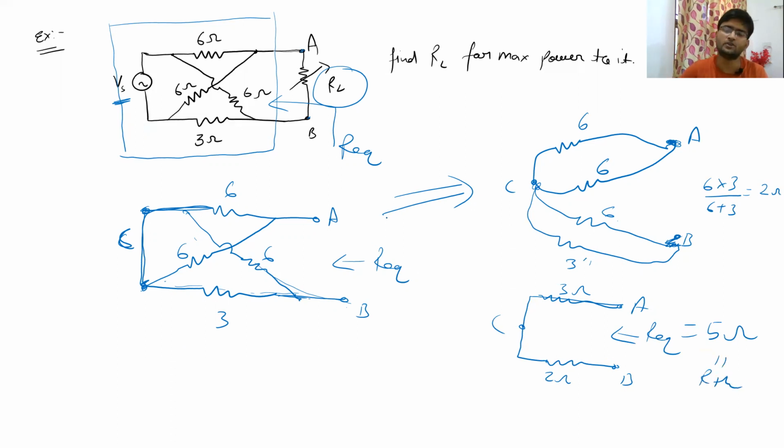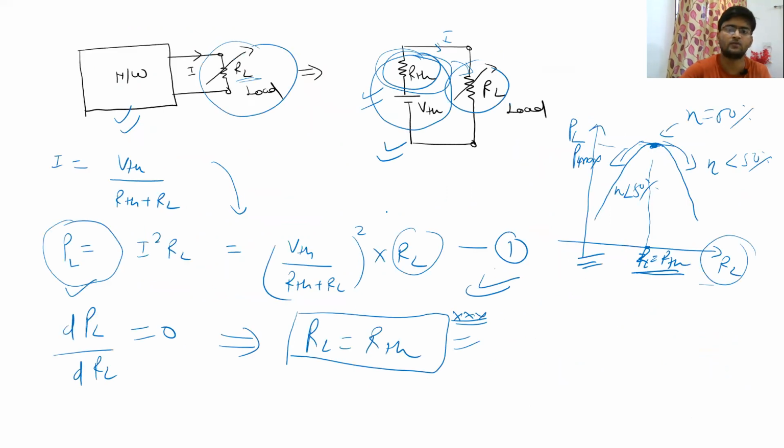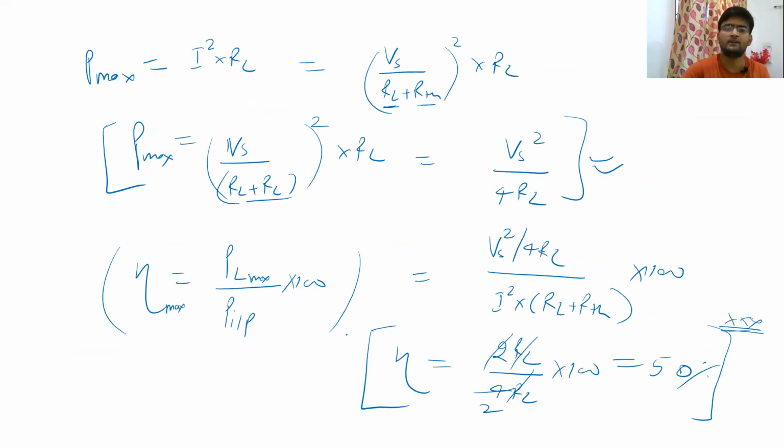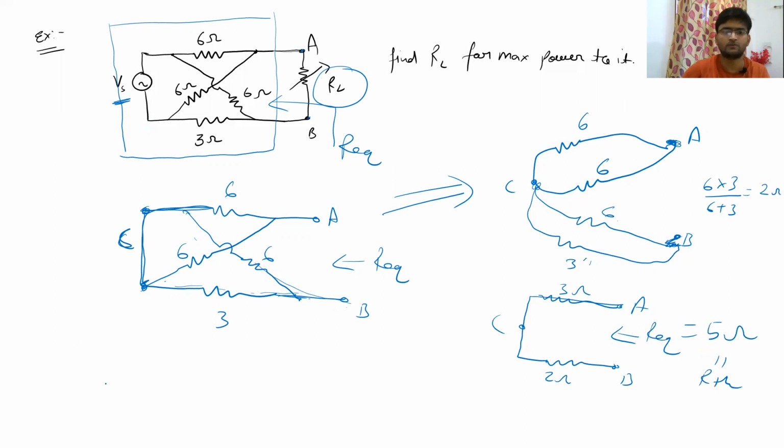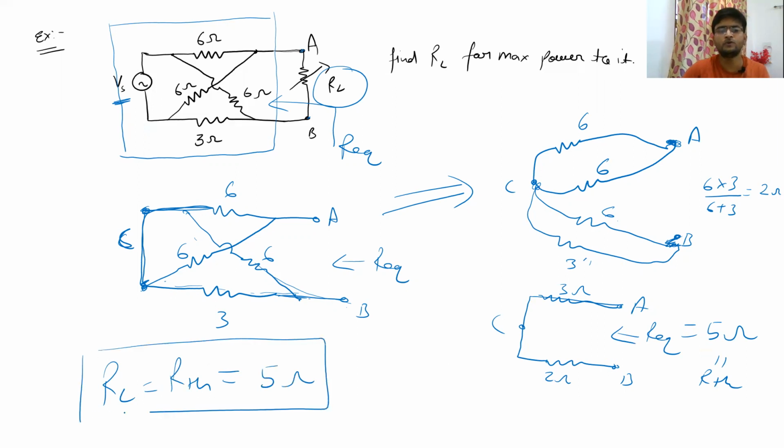And from the definition of maximum power transfer, we just calculated that for maximum power transfer to happen, the RL value should be equal to RTH. So what will be the value of RL? It will be equal to RTH, which is equal to 5 ohm. So this is how you are going to calculate maximum power transfer theorem circuits in the DC case.